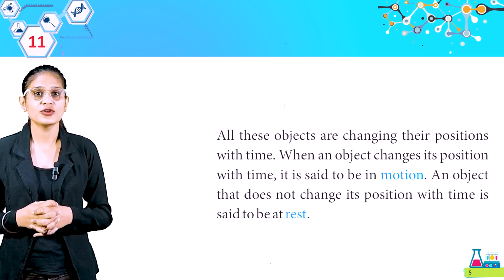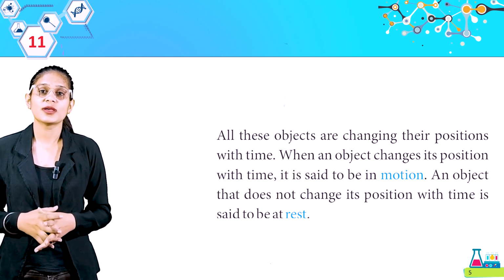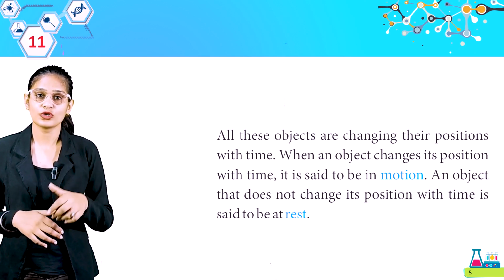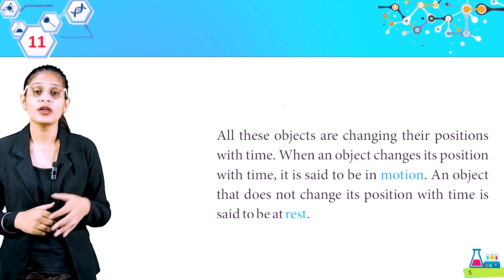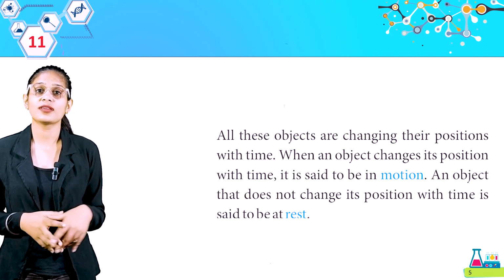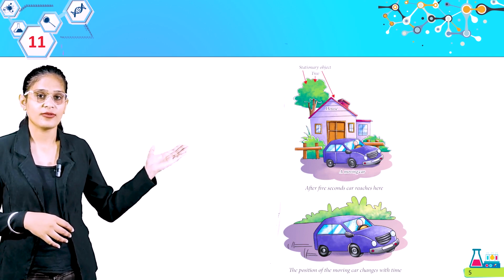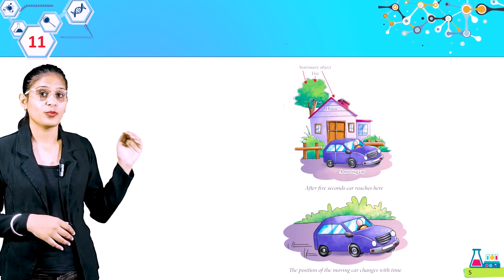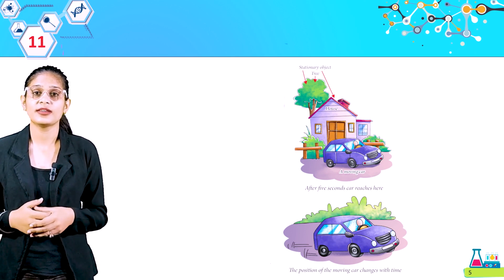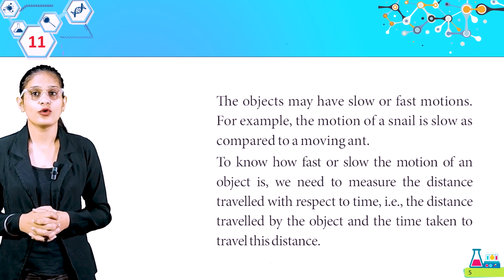An object that does not change its position with time is said to be at rest. So students, जब कोई ऑब्जेक्ट टाइम के साथ अपनी पोजीशन को चेंज करती है, that is in motion. वो किस में है? मोशन में है. और जो ऑब्जेक्ट अपनी पोजीशन को चेंज नहीं करती है टाइम के साथ, that is at rest. Look at the picture. After 5 seconds, the car reaches here. Now come to the next. The position of the moving car changes with time. So students, अगर आप कार की बात करेंगे तो कार की पोजीशन क्या हो रही है? चेंज हो रही है.